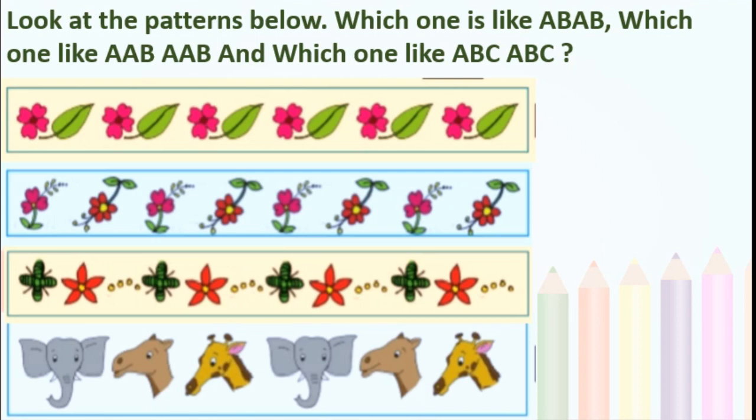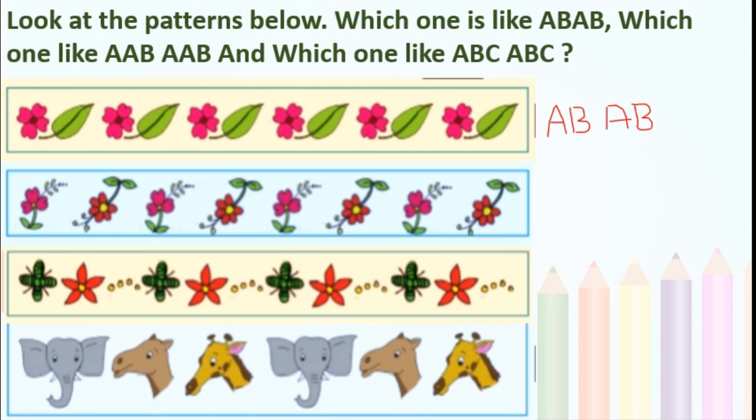See the first one. That is flower with a leaf. You can see the same flower, same leaf. Right? Here we can say this is AB, AB, isn't it? So I will write here A, B, means here this leaf is B. Again flower A, again leaf B. So the format is A, B, A, B, isn't it? Okay. Now see the second one.